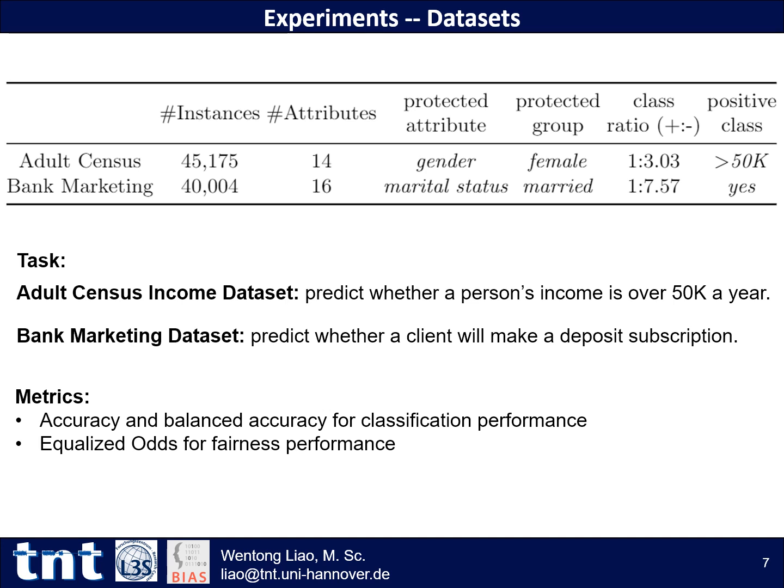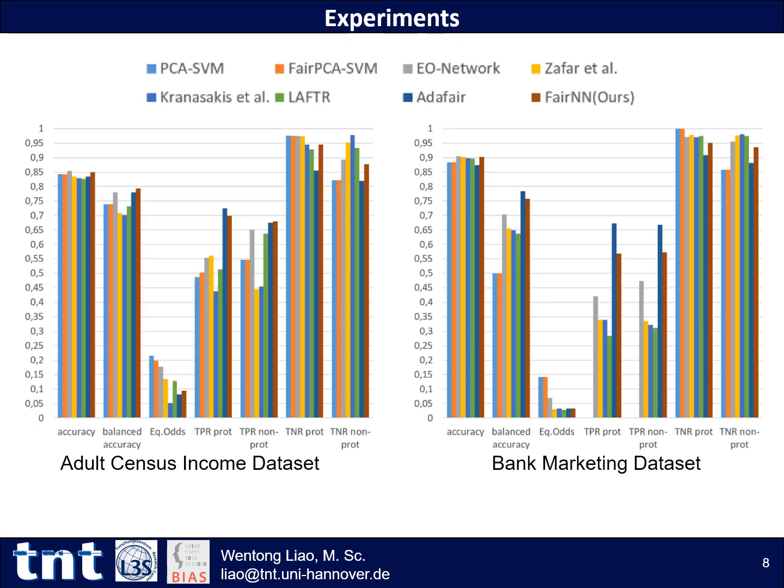The evaluation metrics include accuracy and balanced accuracy for classification and equalized odds for fairness performance. These two diagrams show the performance of different methods in different evaluation metrics on the two datasets. We can see that our method reports competitive classification performance, but has better equalized odds scores, i.e. the fairness performance.